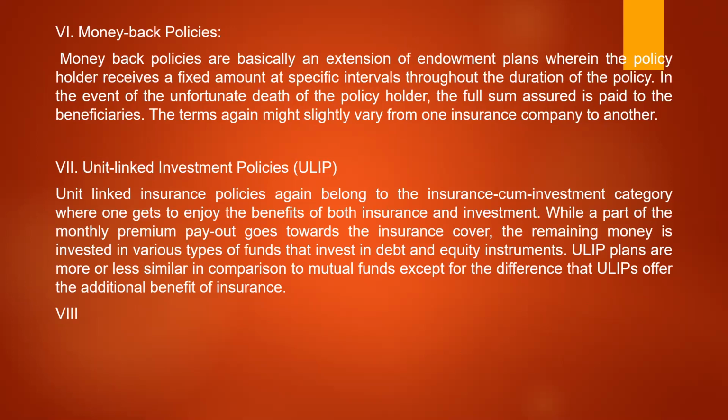Say for example, the sum assured value is 10 lakhs, and the time interval is, say for example, 10 years. Say for example, sorry, 100 years. After every 10th year, he will receive 10% of the sum assured value. Suppose in any of the time intervals he dies before the maturity, the dependents will get the remaining full amount value.